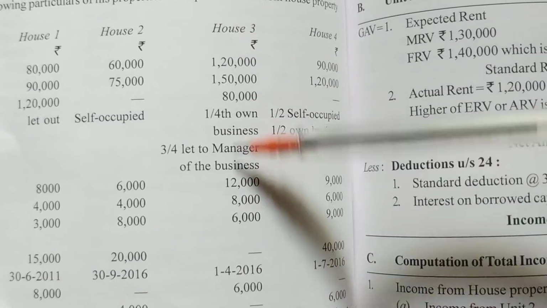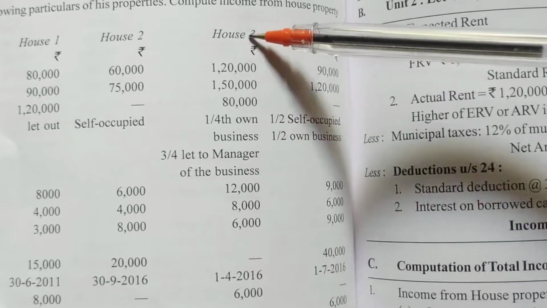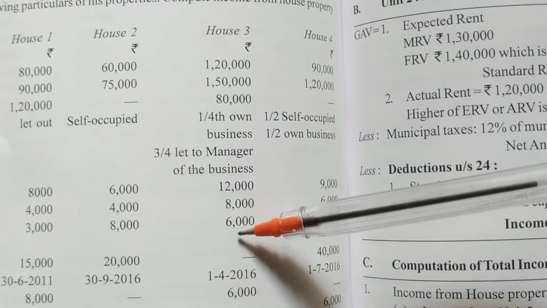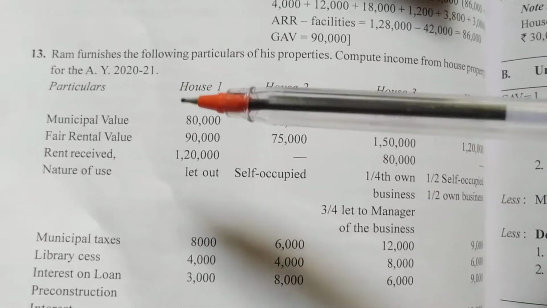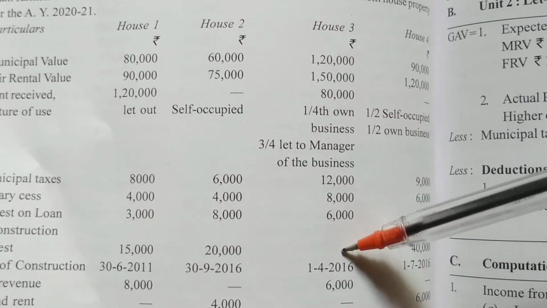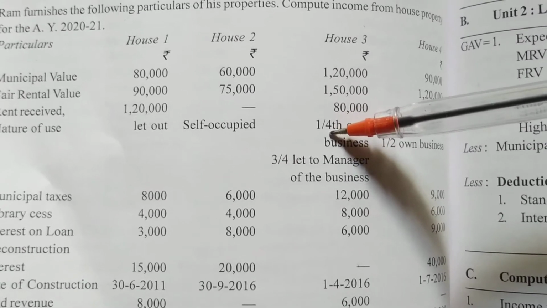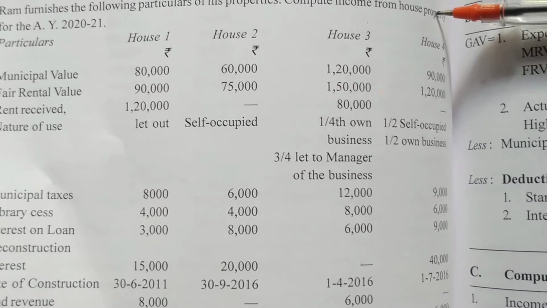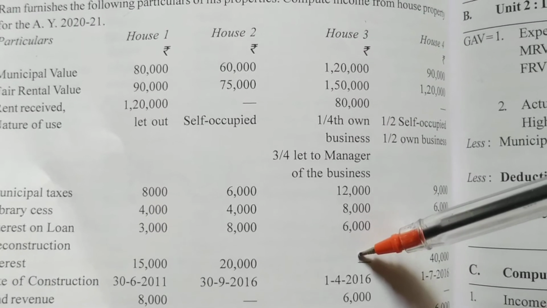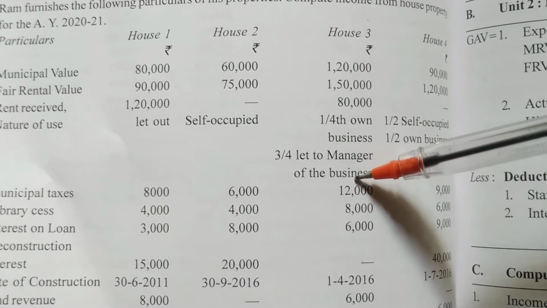So in that case, we can say that house 3 income is also nil. We can directly say that for house 3 there will be no income from house property, because this is business. This will go to the PGBP chapter. And which chapter are we doing? We are doing the house property chapter. So in this chapter we will not do the calculation of house 3. We'll say the income from house 3 will be nil.